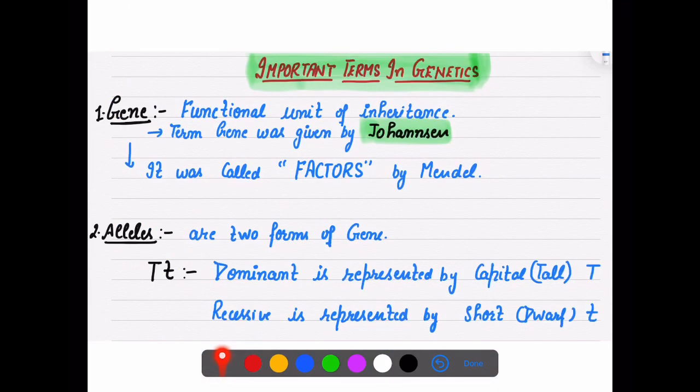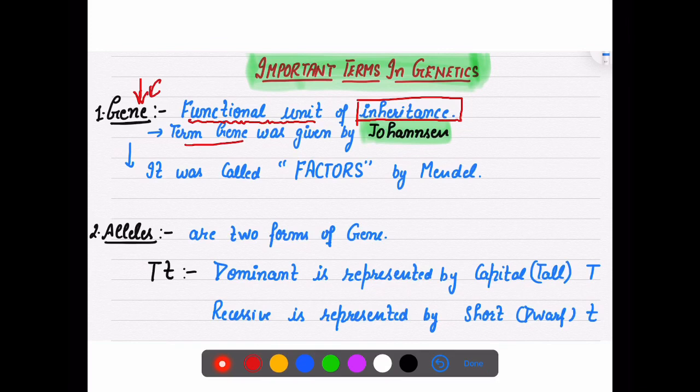Now there are a few important terms in genetics which should be clear to you before we go to the main chapter. Each and every term plays a very important role. First, let's talk about gene. What is gene? The basis of inheritance, or the functional unit of inheritance, is the gene. If there were no genes, there would be no transfer of characters.